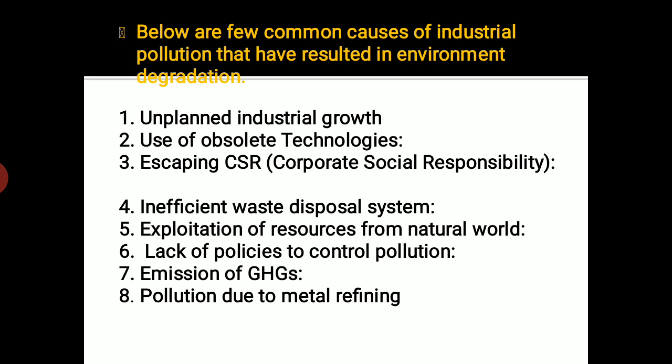Global warming happens, climatic changes happen, and GHG gases, that means greenhouse gases, have a very big role in this, because these gases can hold heat for a long time, they trap the heat, and they don't get disposed or evacuated anywhere else, so they get collected and accumulated in the atmosphere. That increases the amount of heat in the atmosphere itself, that creates global warming, that creates melting of the glaciers, which some time in future will turn into water and increase the water level on the earth, and creates many problems even for our survival in future, right? So such emission, the release of such gases, is also one of the reasons, right?